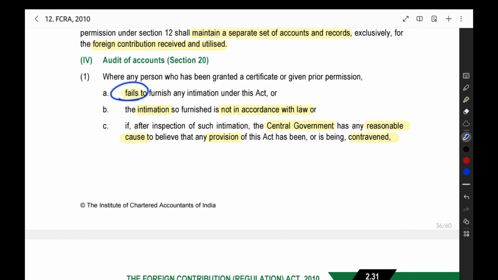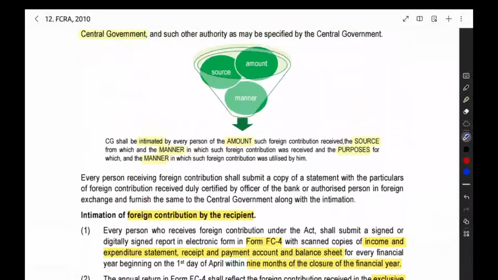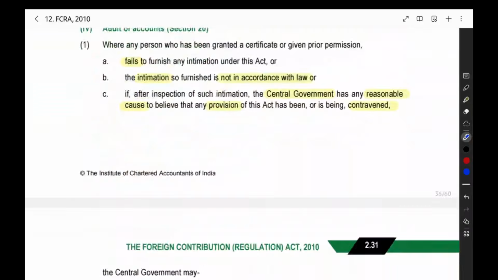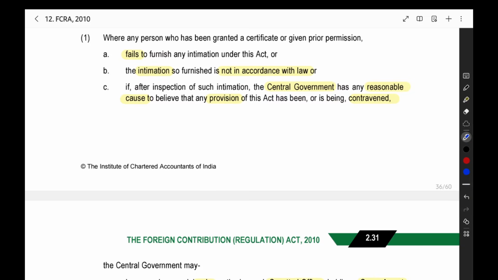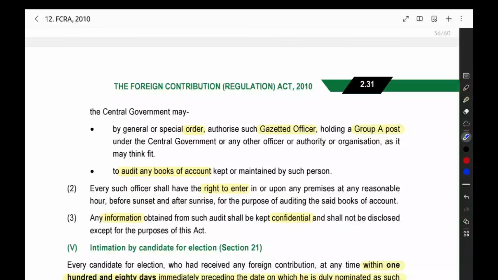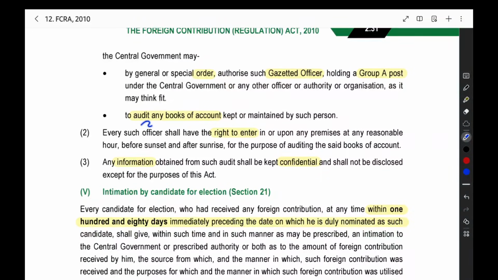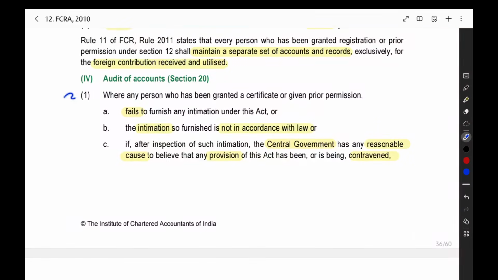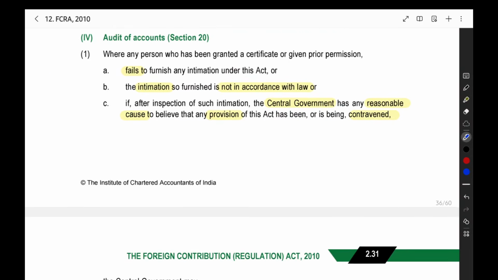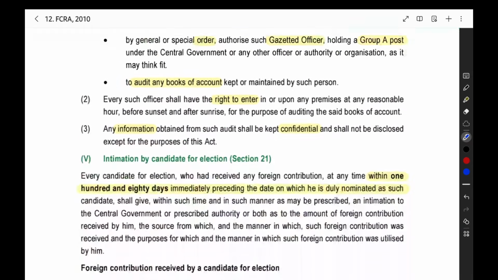Then, if you are not giving the intimation, or you are not filing the annual return, or the intimation that you filed is not proper, the central government will have a doubt whether you are following the law properly or not. If they have a doubt that you have violated the act, then what will happen? They will appoint an officer, and that officer will audit your books of accounts. They can enter your office and do the audit. Whatever information they get, they have to keep it confidential. They can do the audit if you are not filing the returns, or your returns are not proper.